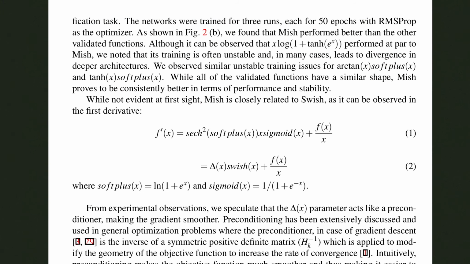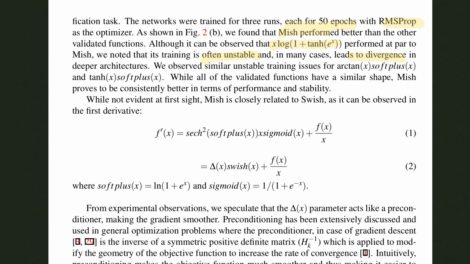The networks were trained for 50 epochs with the RMSprop optimizer, and they found that Mish was performing really well. There was also x times log of 1 plus tanh of e to the x, but it resulted in some unstable cases which led to divergence.